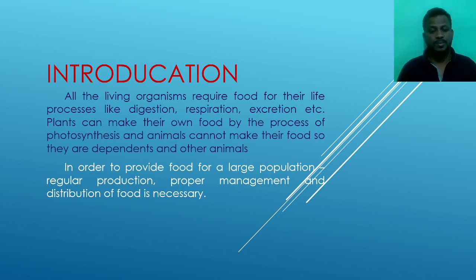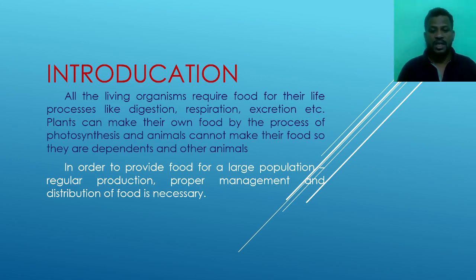Here, if we see the plants, they can make their own food by the process of photosynthesis. Plants prepare their own food by using the sunlight, minerals from the soil, carbon dioxide and the sun's heat. By using all these things, the plants prepare their own food.